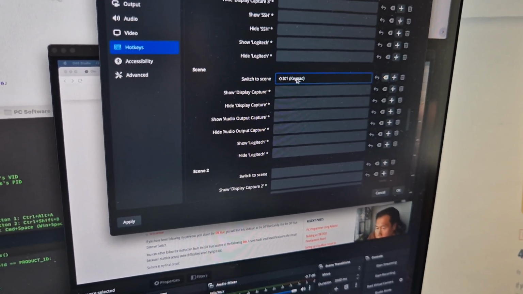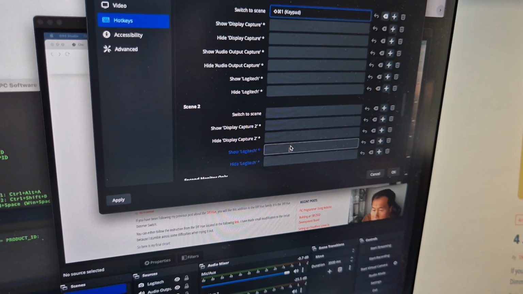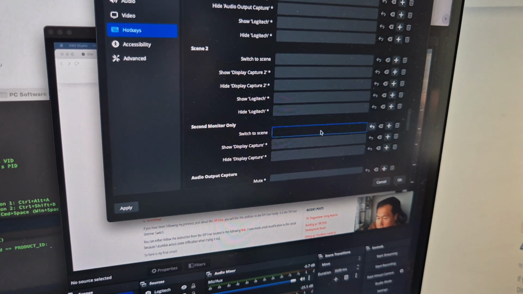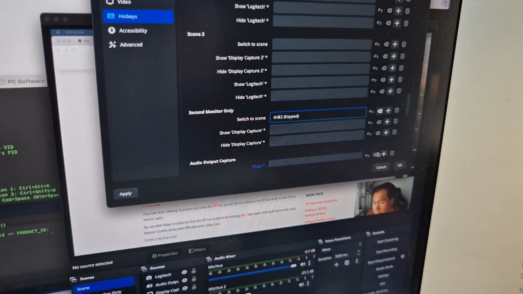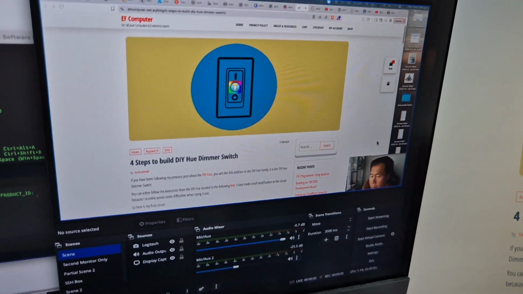Command Shift 1, and then the second one is second monitor only. So if I reset that, press the button number 2, so that should be there, and I click OK.